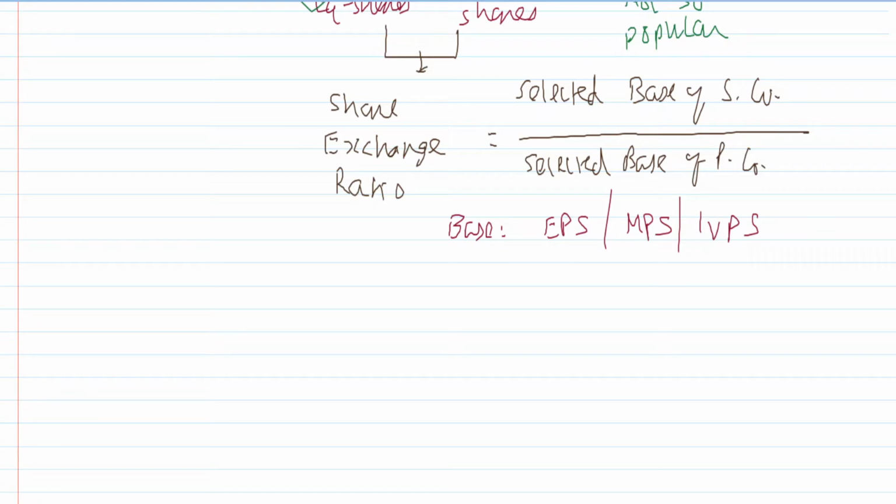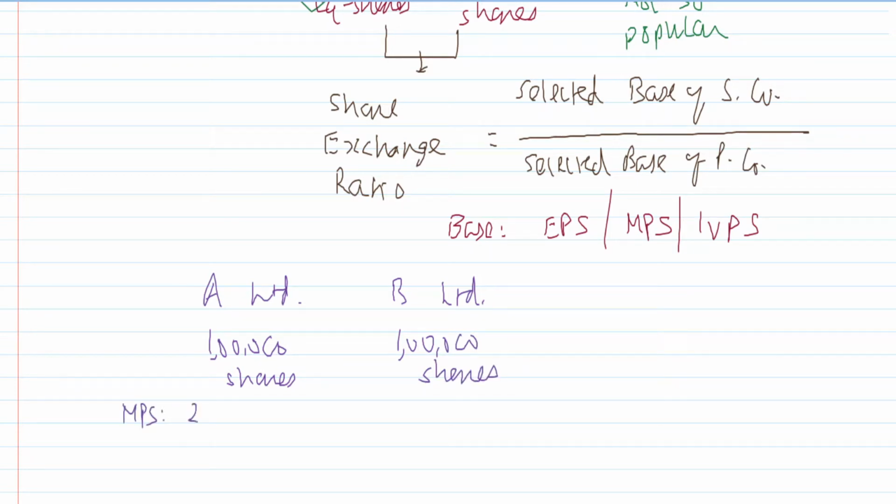Think in this way. You have A Limited, you have B Limited. A Limited has 1 lakh shares. B Limited also has, let's say, 1 lakh shares. The market price per share of A Limited is 100. The market price of B Limited share is, let us say, 50.